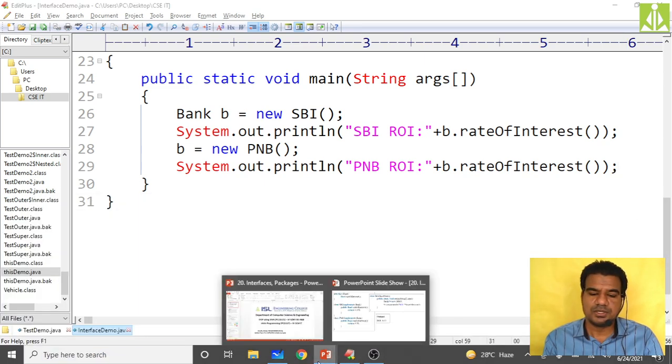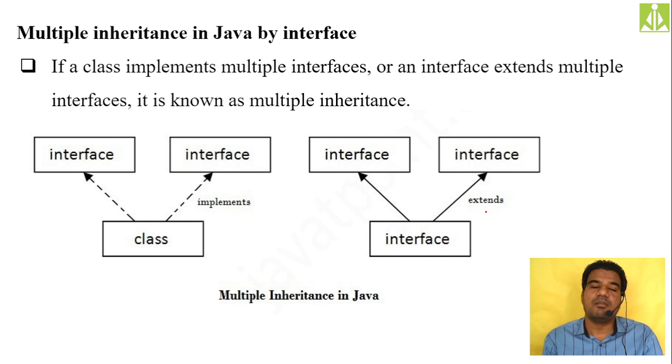Hopefully you understood. So the next thing what we have is multiple inheritance in Java by interfaces. It is supported by Java, supported by interfaces only. The multiple inheritance concept we cannot achieve only with the help of classes, rather we need to depend on the interfaces. Okay, so if a class implements multiple interfaces, or an interface extends multiple interfaces, it is known as multiple inheritance. So extending or implementing the properties from more than one is nothing but the multiple inheritance.